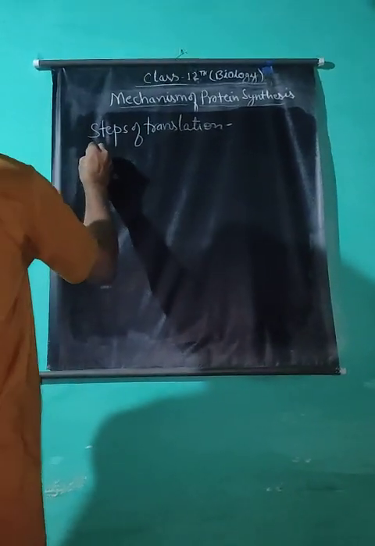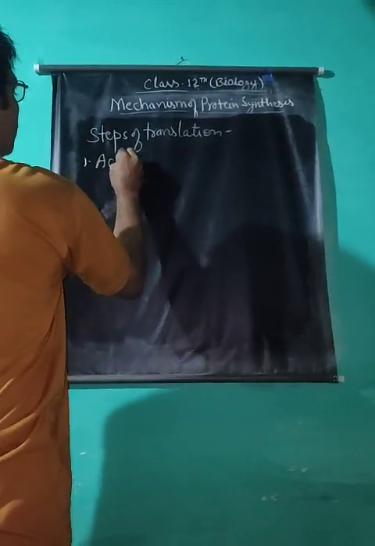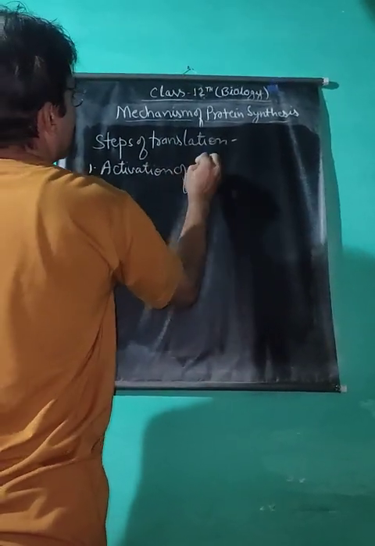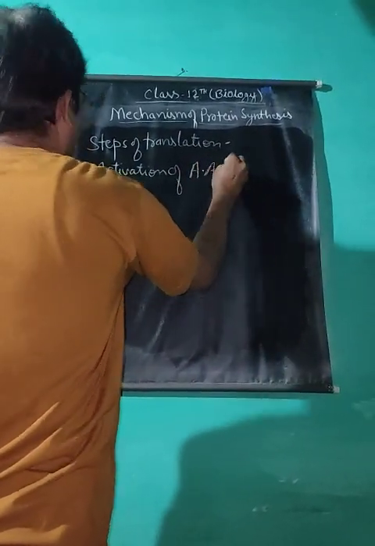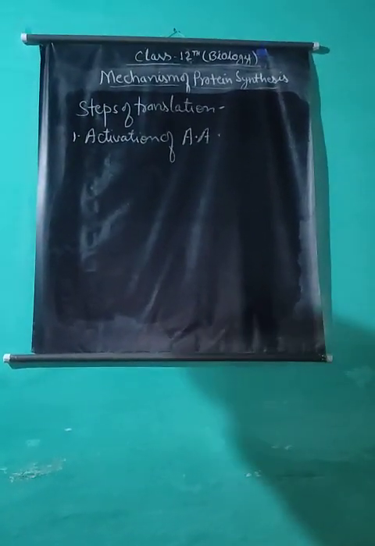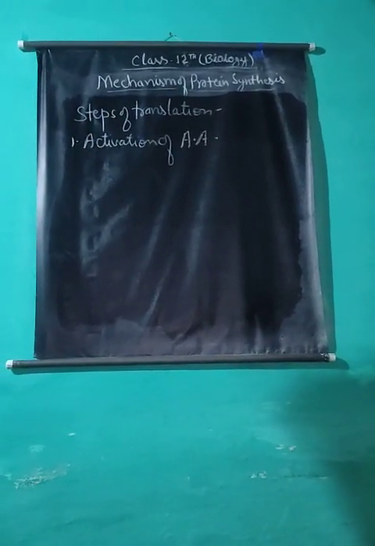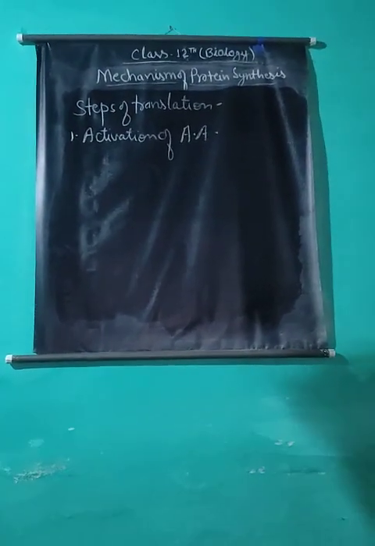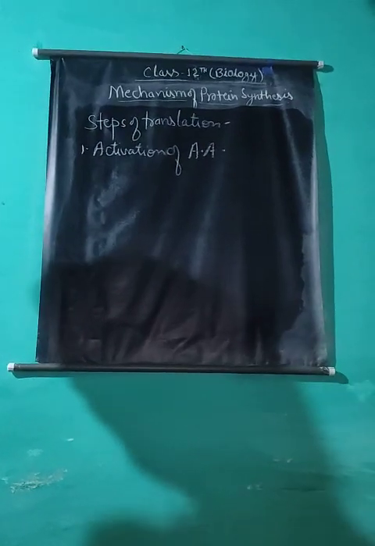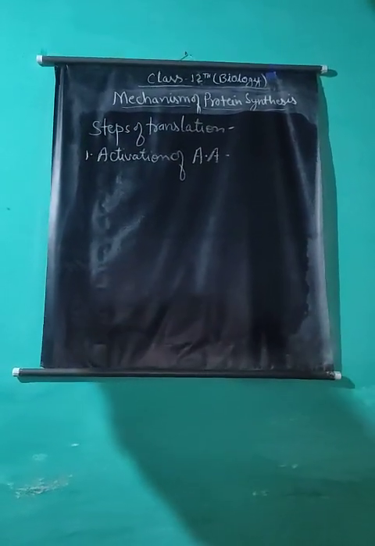Translation involves many steps. First step is activation of amino acids. Amino acids in the cytoplasm are present in an inactive or dormant stage, and they are not able to take part in protein synthesis. Therefore, they are activated by giving them energy to join with transfer RNA.